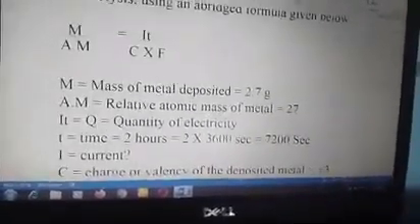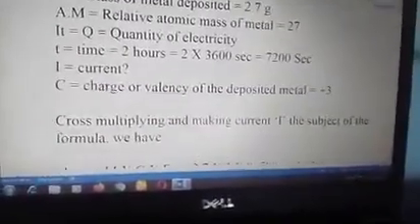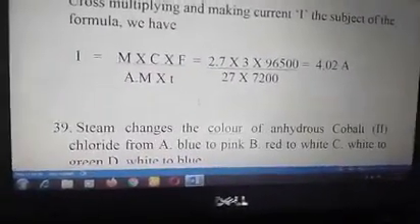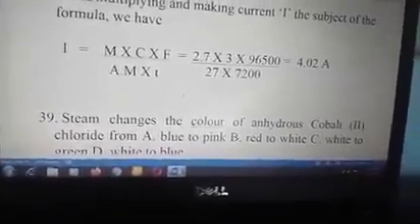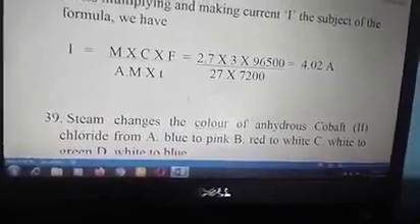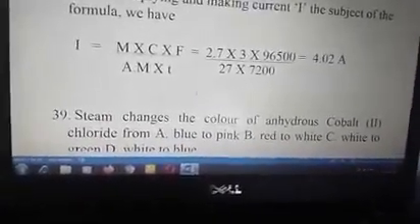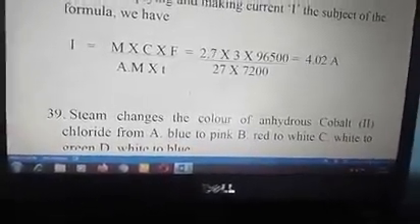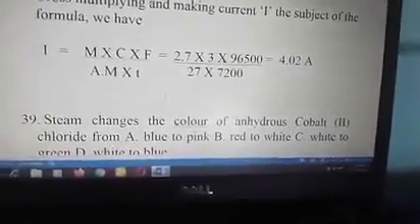From that formula, we can multiply and make current the subject. So I becomes M times C times F all over AM times T. We substitute the values: 2.7, the mass, times the valency 3, times 96500, the Faraday constant, all over 27 times 7200. Atomic mass is 27 and the time, 2 hours, is 7,200 seconds. Solving, we have 4.02 amperes, option C.